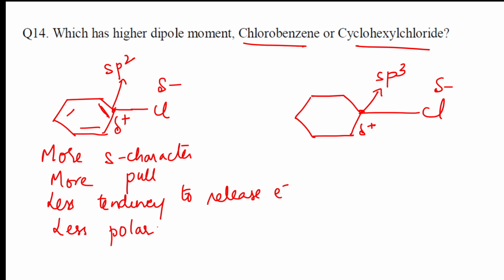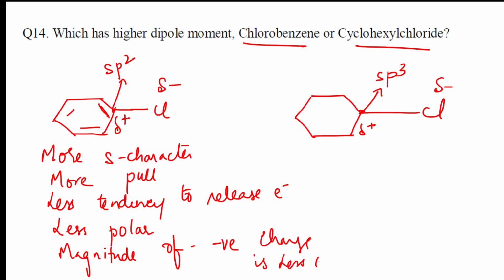In other words, the magnitude of negative charge on chlorine is less, because it is not releasing electrons.